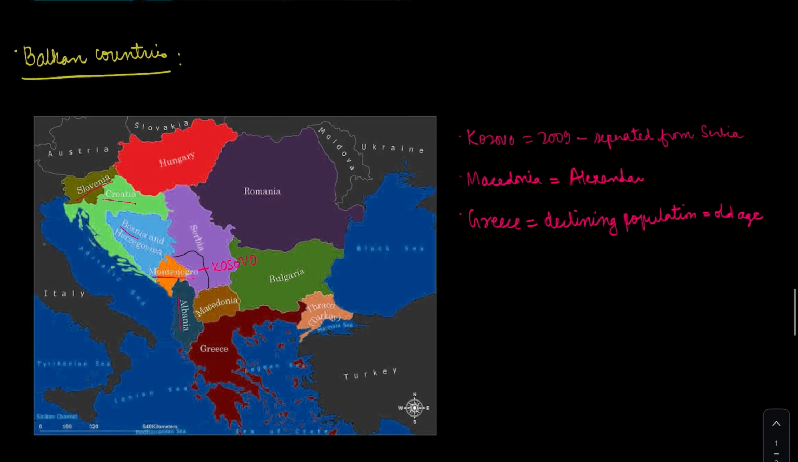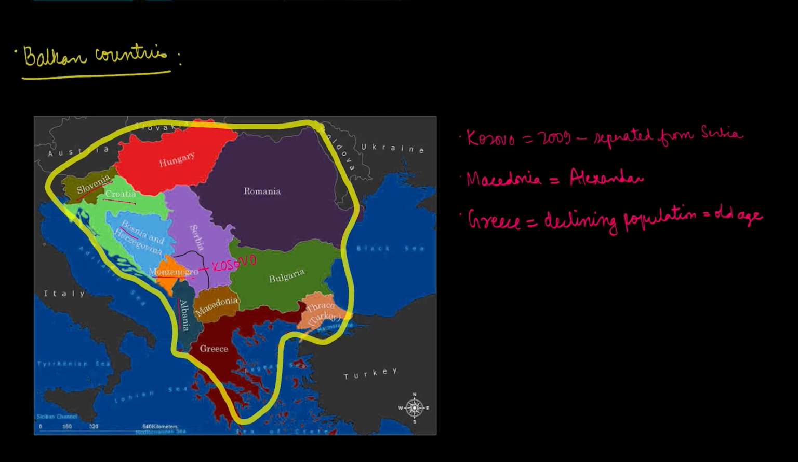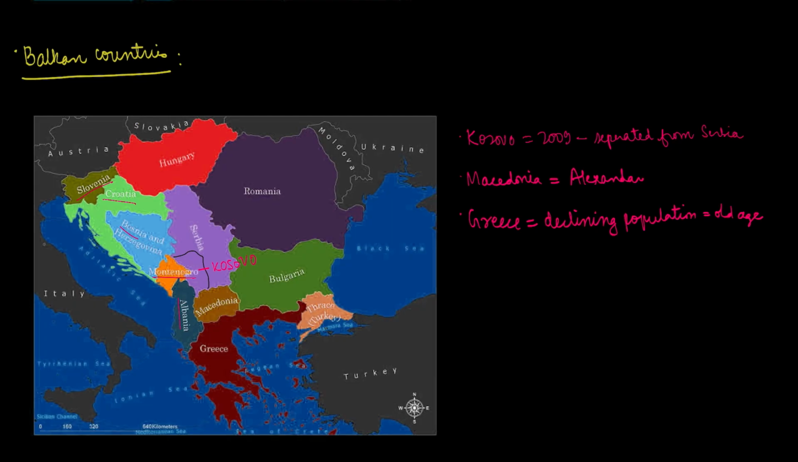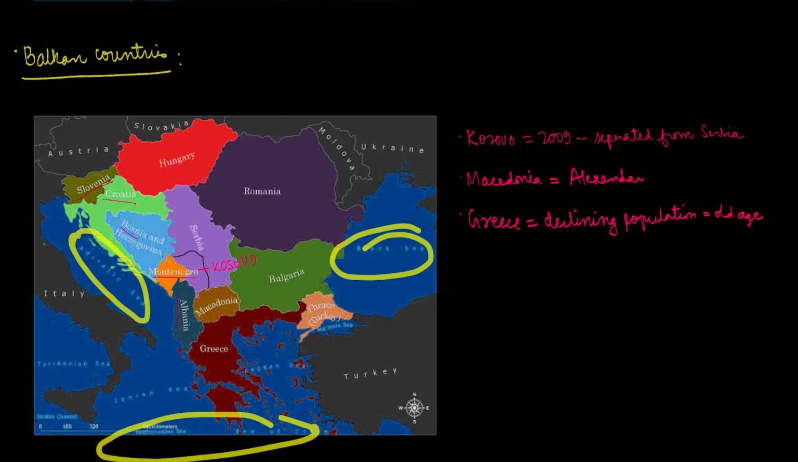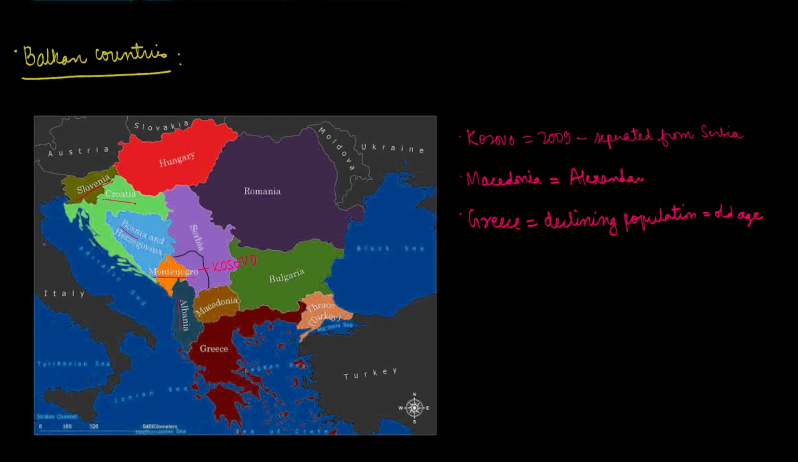Moving to the Balkan countries, these are basically the countries which lie in the Balkan Peninsula. This right here is called the Balkan Peninsula because it's surrounded on three sides by water. This is the Adriatic Sea, then the Ionian or the Aegean Sea, and this is the Mediterranean Sea. And towards its right is the Black Sea. So three seas: Adriatic Sea, Black Sea, and Mediterranean Sea. This is the Balkan Peninsula.